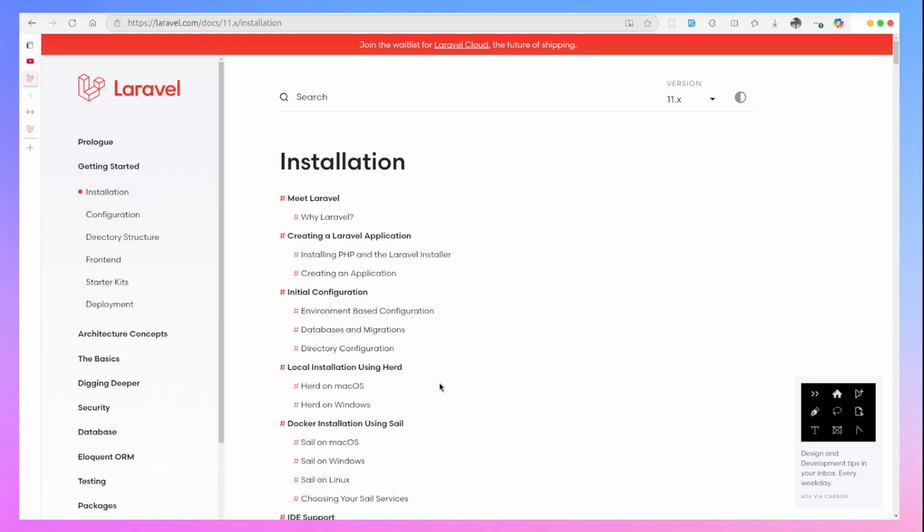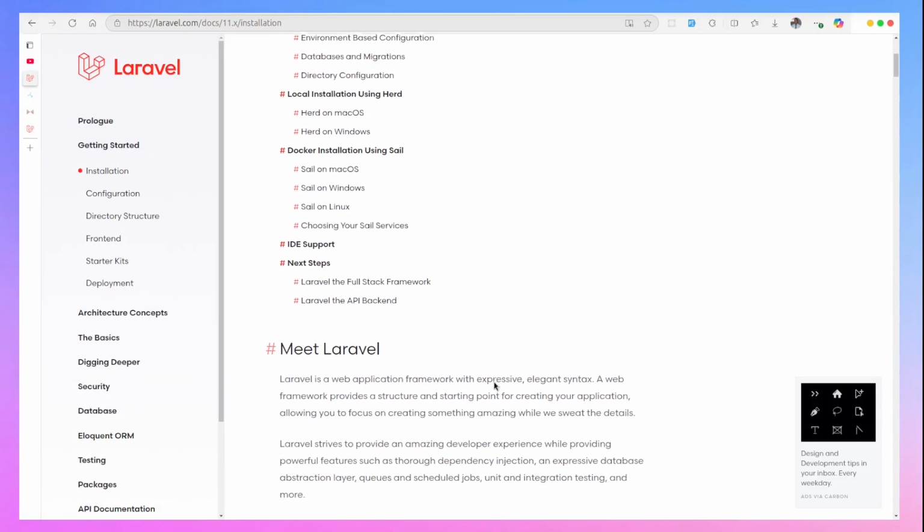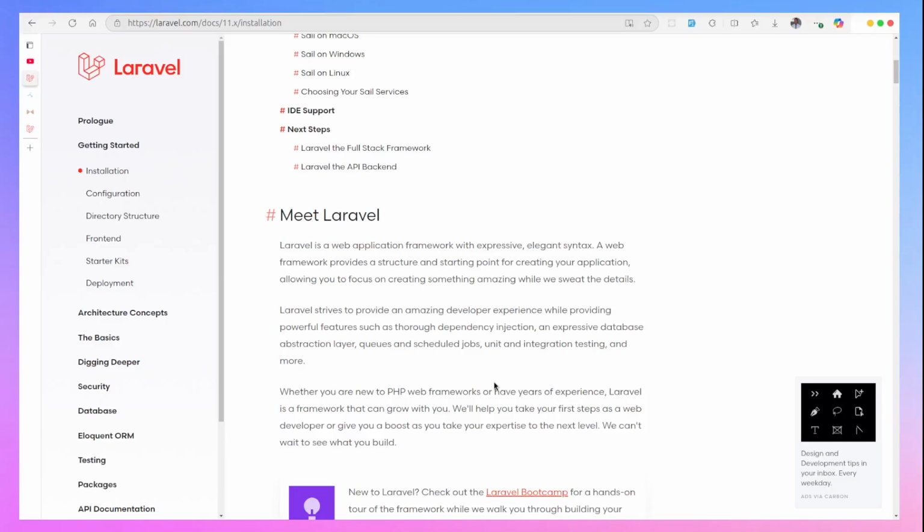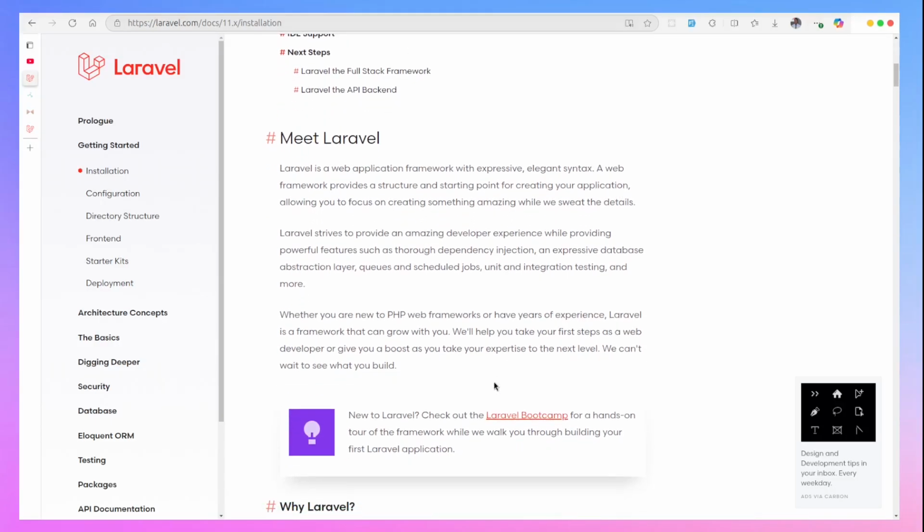If you navigate through this documentation, I'm just trying to bring up something for you to summarize things. It has a lot of inbuilt tools, like for routing, authentication, database management, and many more. And if you're asking yourself, if I already know PHP and I can build applications with it, or maybe I've been doing some things on the web, why do I need to learn Laravel? There are a lot of reasons why you should learn Laravel. Some of it is the ease of writing your code.